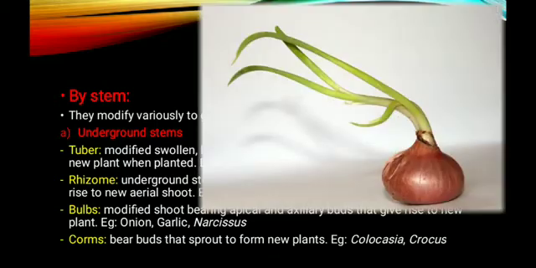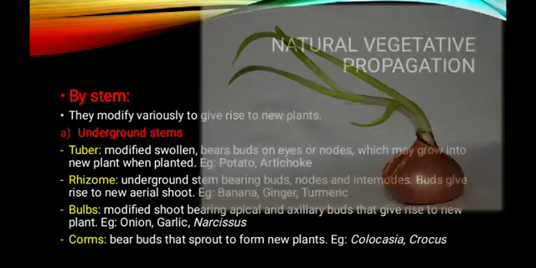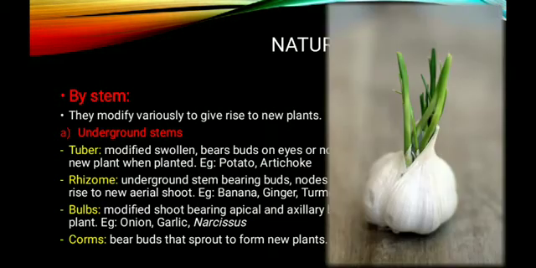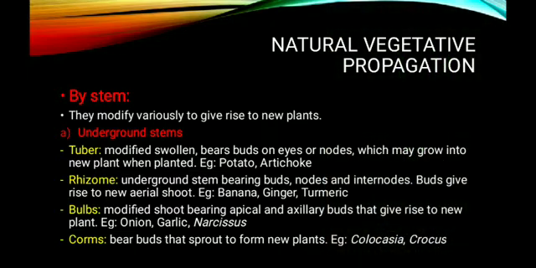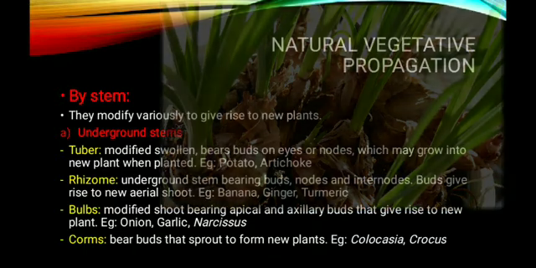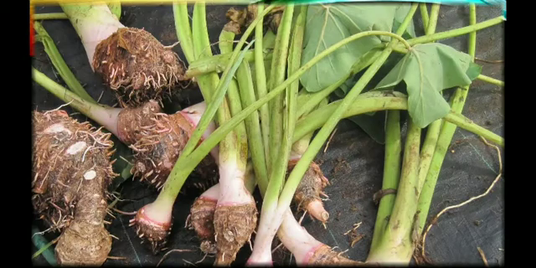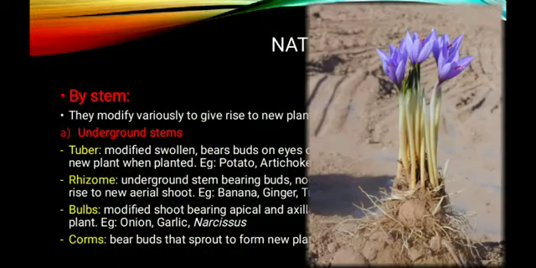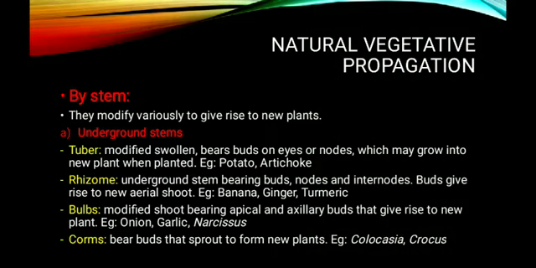The next one is the bulb of onion. The next one is bulb of garlic as well as the bulb of narcissus. So these are the three important plants, onion, garlic as well as narcissus, that reproduce by the help of bulbs. And the last one is corms. So these are the corms which are produced by plants such as colocasia. These corms develop as a new individual. The next one is corm produced by the crocus plant.